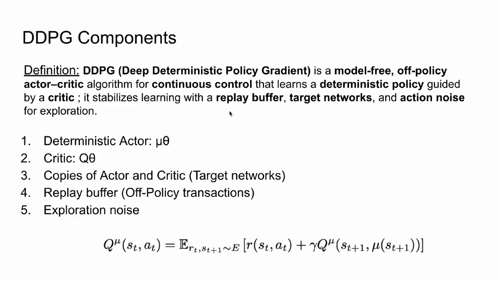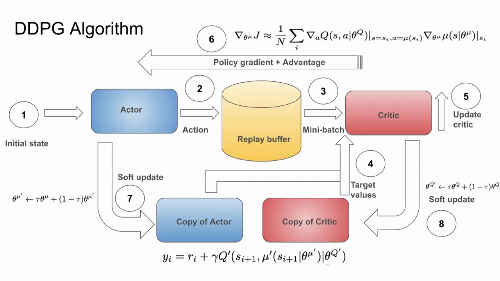Before moving to the algorithm, the different components of DDPG are a deterministic actor, a critic, copies of the actor and critic, which we call target networks, a replay buffer for storing off-policy transitions, and exploration noise. One thing that I want to emphasize here is the Q learning equation, which is slightly different from the one that we have seen in class. In class, there is an expectation term here with Q(s_{t+1}). Because we are trying to determine a deterministic policy, we can remove that term from the equation.